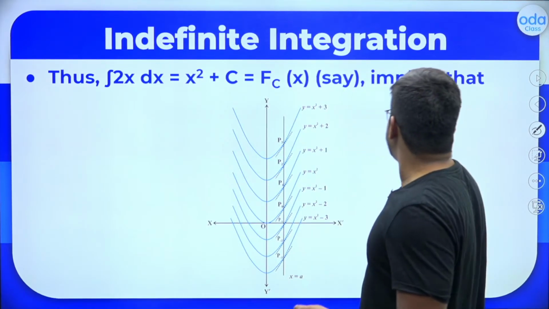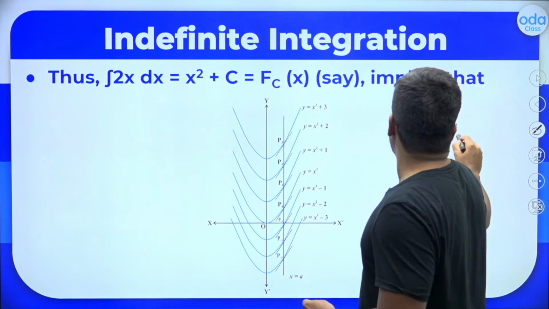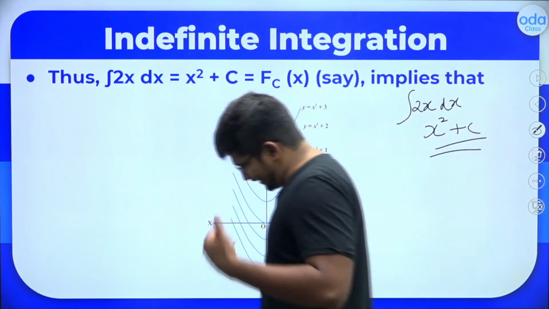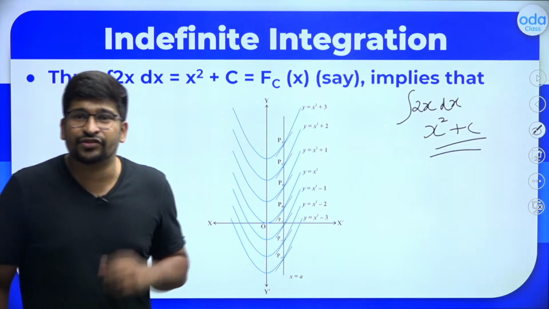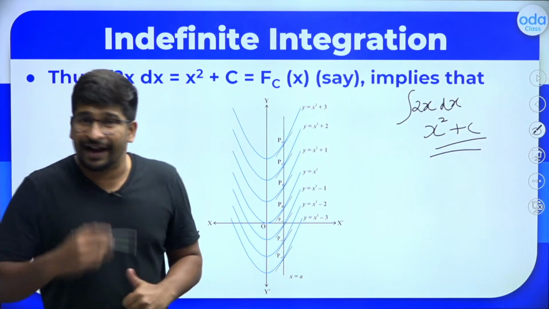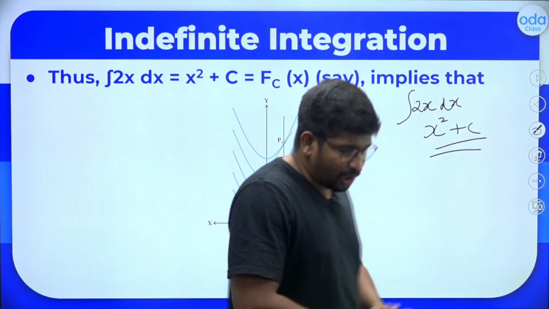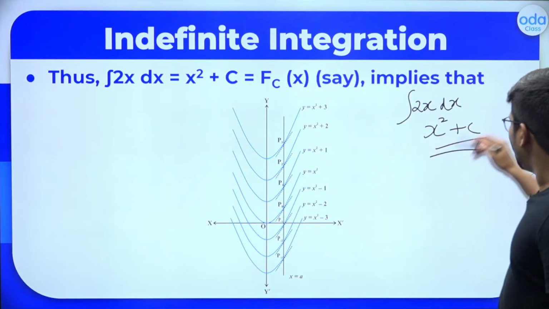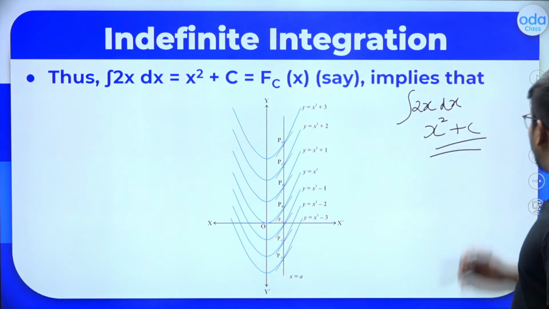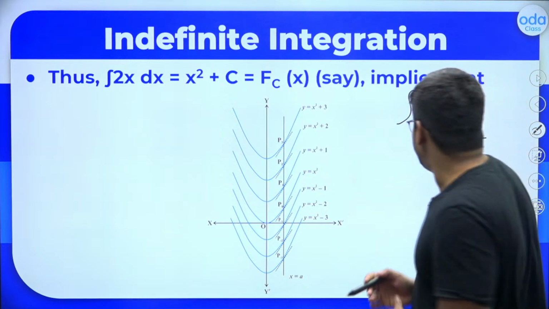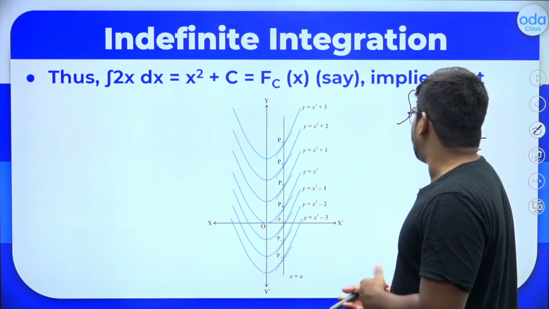The integral of 2x dx will be x square plus c. This is just basic integration: the integral of x raised to n is x raised to n plus 1 divided by n plus 1, plus c. So the integral of 2x dx will be 2 into x raised to 2 divided by 2, which is x square plus c.